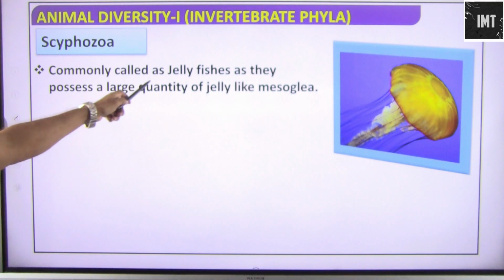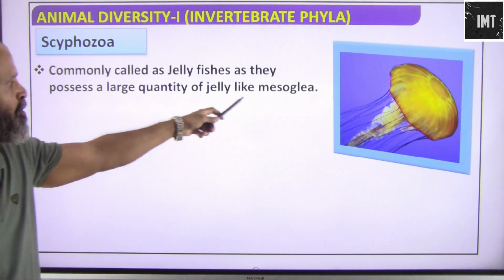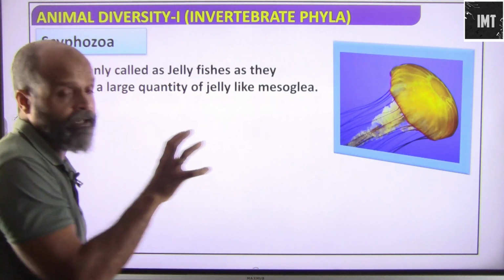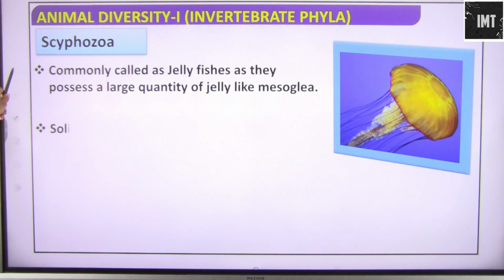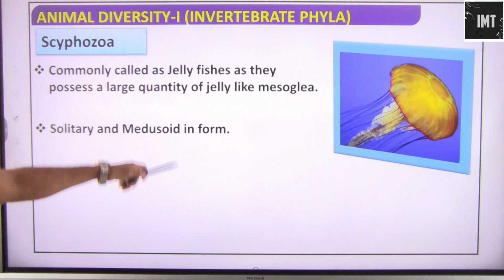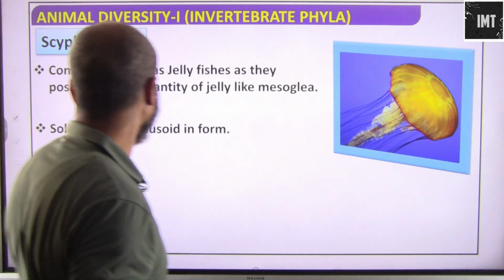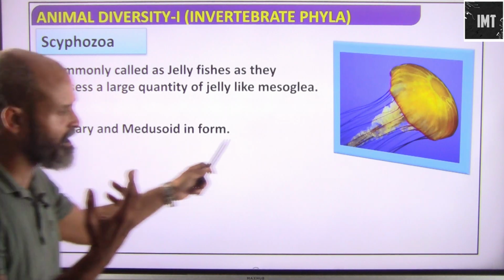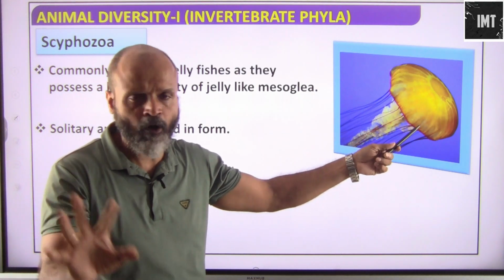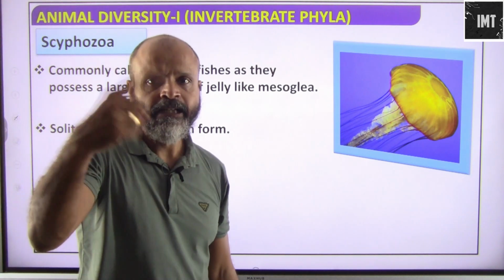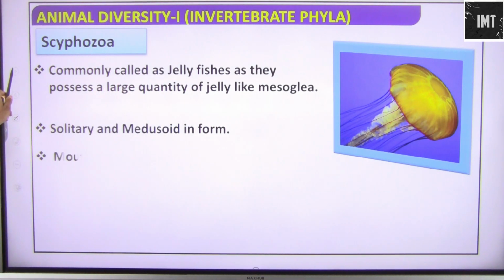Scyphozoa, commonly known as jellyfishes, possess a large quantity of jelly-like mesoglea. They are solitary and medusoid in form. They can be solitary or medusoid, and they are generally solitary. They do not live in colonies, and they are medusoid in form, which means they are not in polypoid form. They keep on moving. They are not fixed at one place.